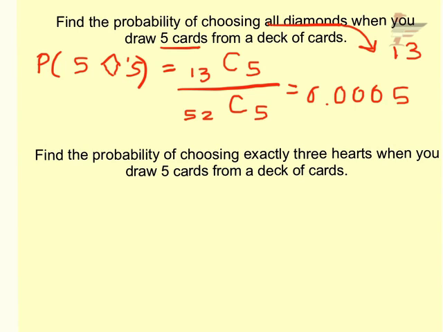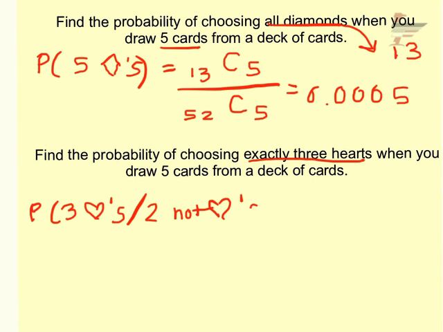Okay, second question says, find the probability of choosing exactly 3 hearts when you draw 5 cards. So if I want 3 hearts, what does that tell you about the other 2 cards? That they're not hearts. So I'm going to say 2 not hearts. All right, so how many ways can I get 3 hearts? Well, how many hearts do you have? And again, you have 13 of every suit, right? So I could do 13 hearts, and I want all the ways I can get 3. And again, order doesn't matter.